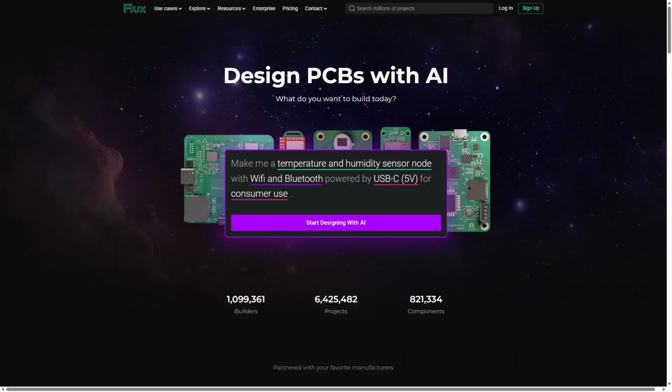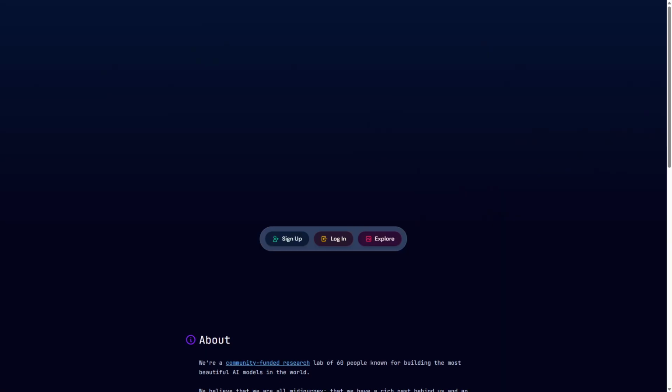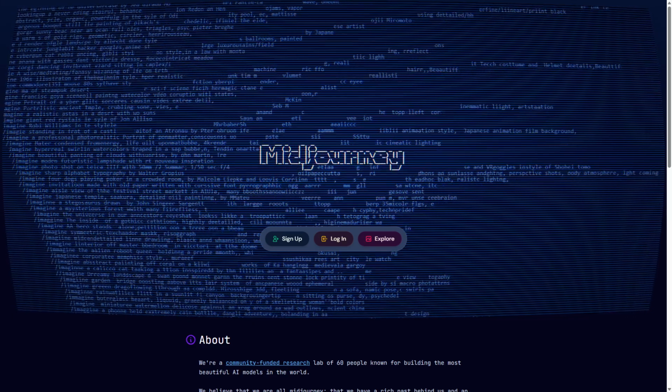Flux AI versus Midjourney. Which AI art tool is better? Choosing the right AI tool can completely change how you create stunning visuals without the hassle of complex software. Let's explore both options. Flux AI and Midjourney are two powerful AI art tools designed for creators.